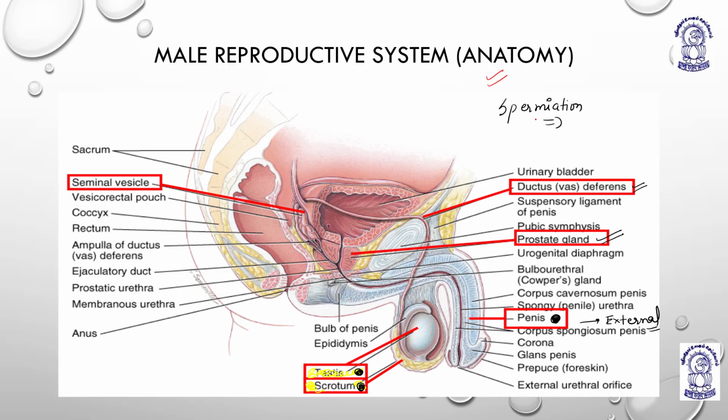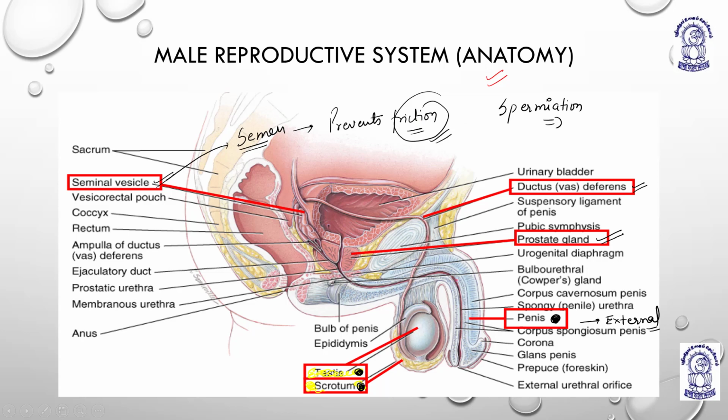Now coming next, we have seminal vesicles. Again, it is also a helper gland. Seminal vesicles help to produce semen, which prevents the movement of sperm from excessive friction, because the heat developed by excessive friction can kill the moving sperms.